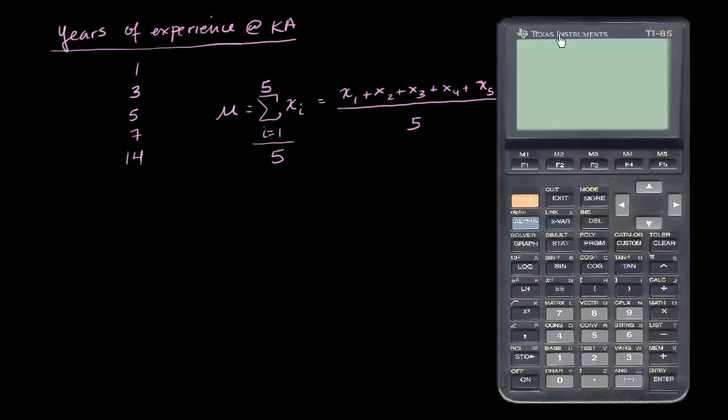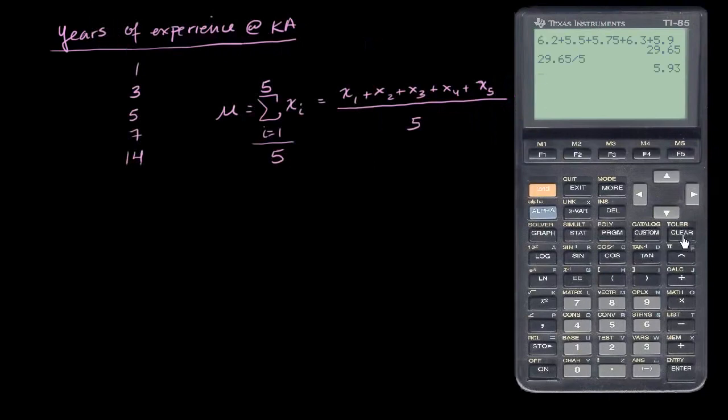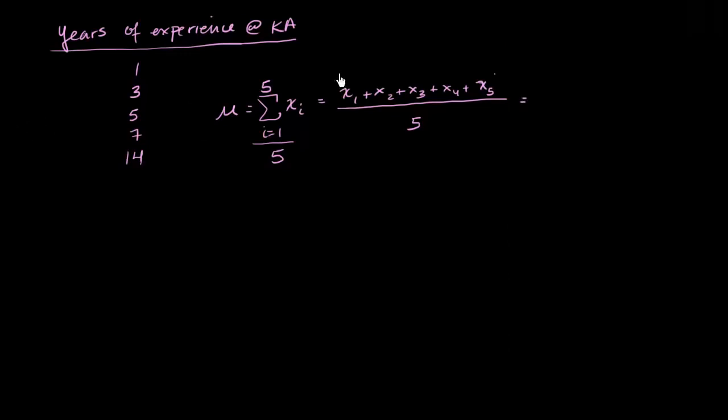So let's do that. Get the calculator out. I'm going to add them all up. 1 plus 3 plus 5. I really don't need a calculator for this. Plus 7 plus 14. So that's 5 data points, and I'm going to divide by 5. And I get 6. So the population mean for years of experience at my organization is 6 years of experience.